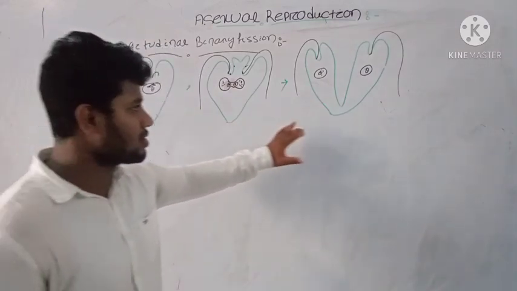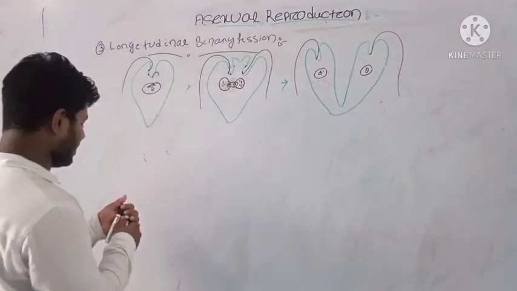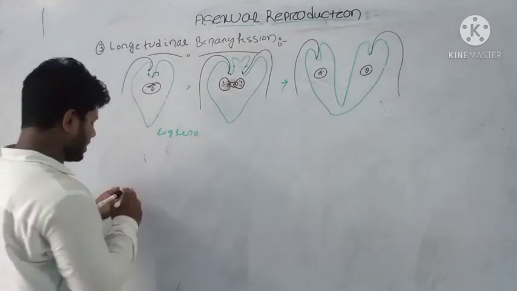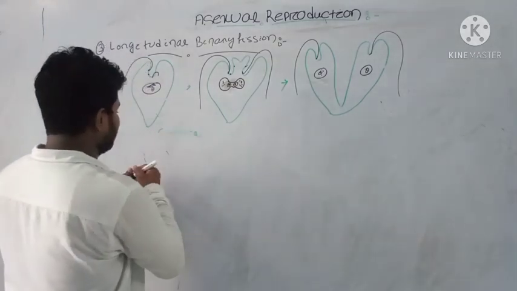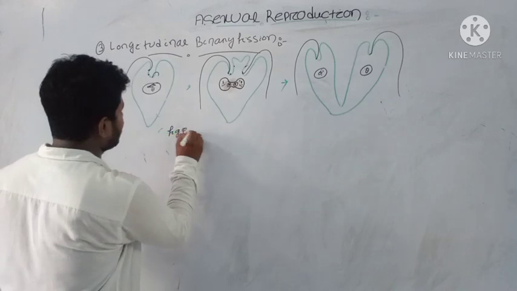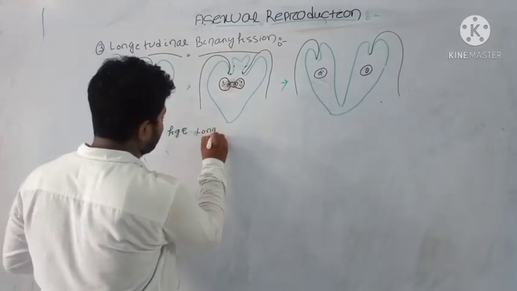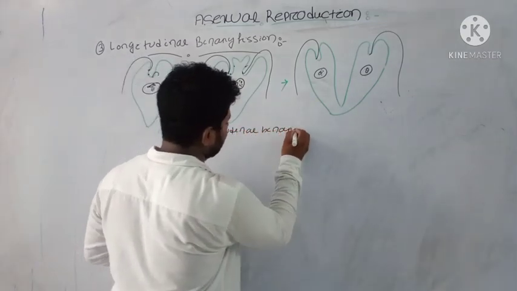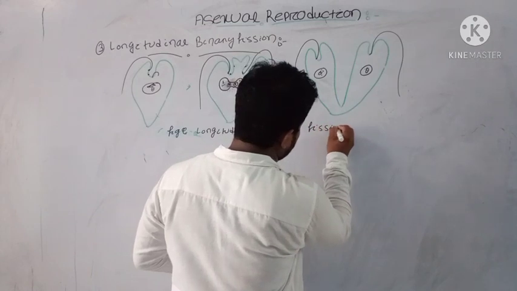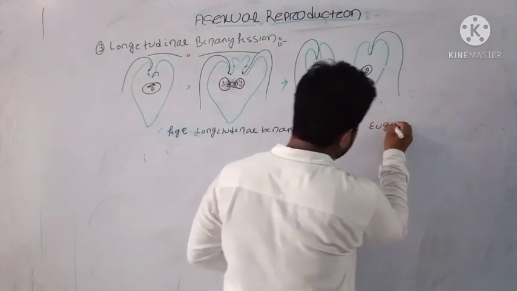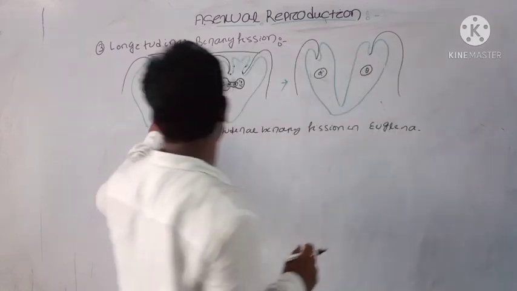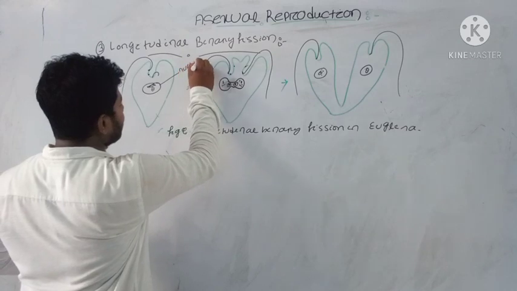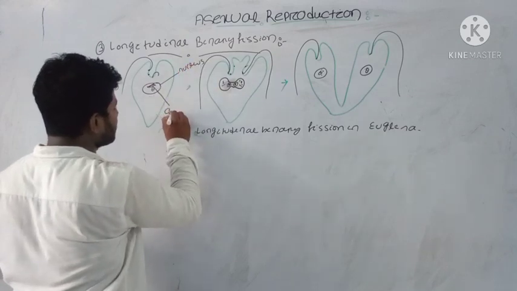See, here you can see a diagram of euglena. This figure is showing longitudinal binary fission in euglena. Here you can see this is the nucleus, and these are chromosomes.